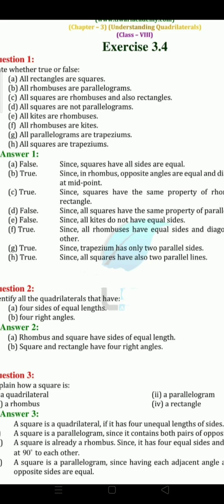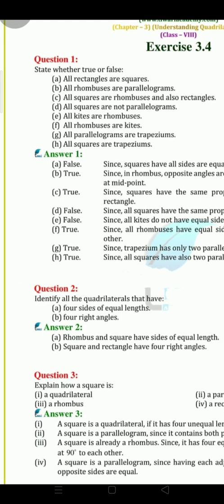So it matches, correct? Even in a trapezium, there is a pair of parallel lines. Even in a square, there is a pair of parallel lines. So the statement is true. So this is the way you have to think and write whether the statements are true or false. You just have to remember the properties, and you can easily answer.